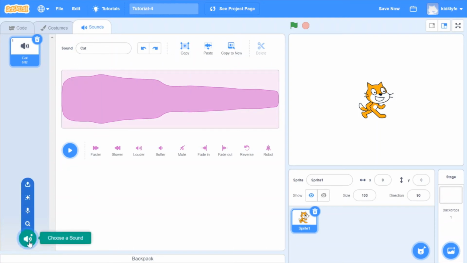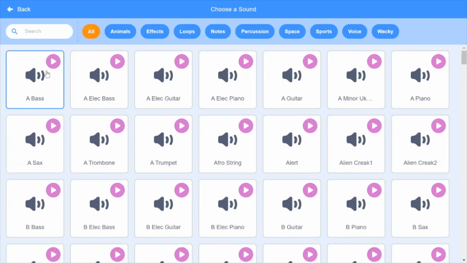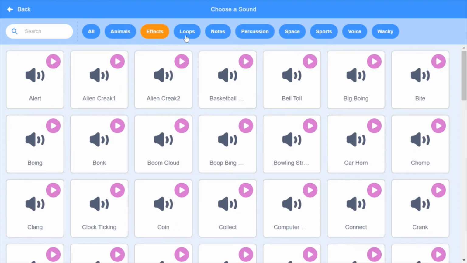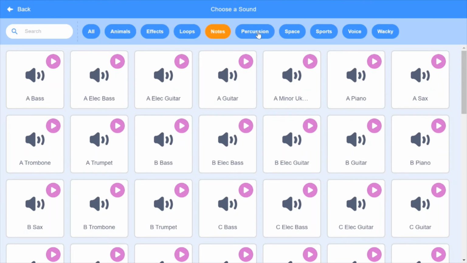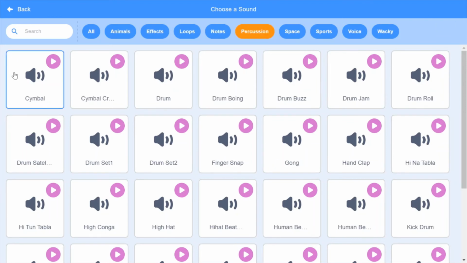Then we have choose a sound. With choose a sound, you can either choose a sound, record a sound, get a random sound, or upload a sound. Let's see all the options we have. We have animals, effects, loops, notes, percussion, and many more.